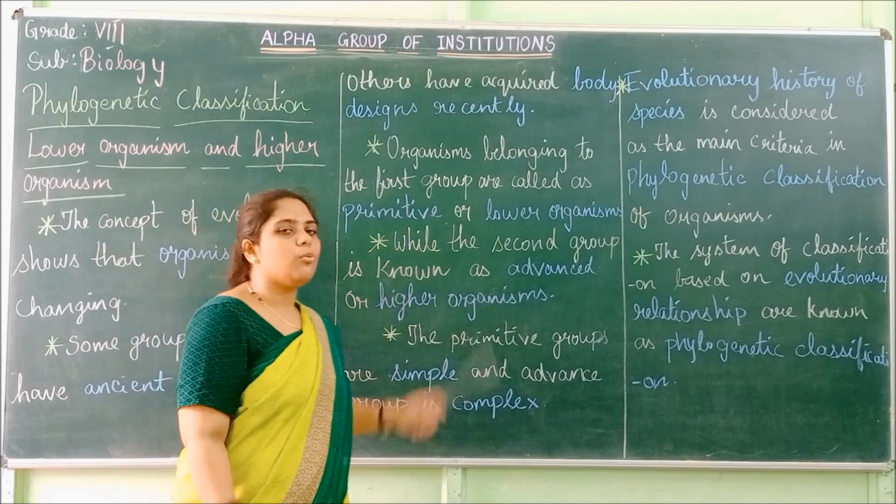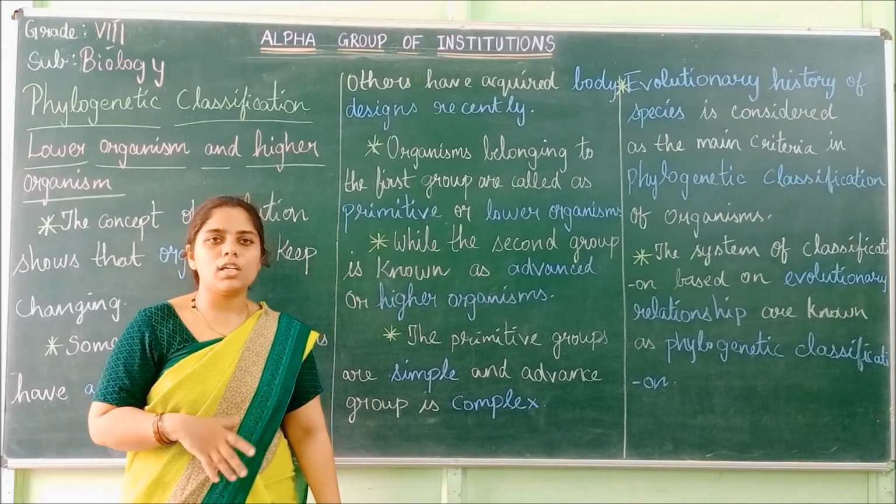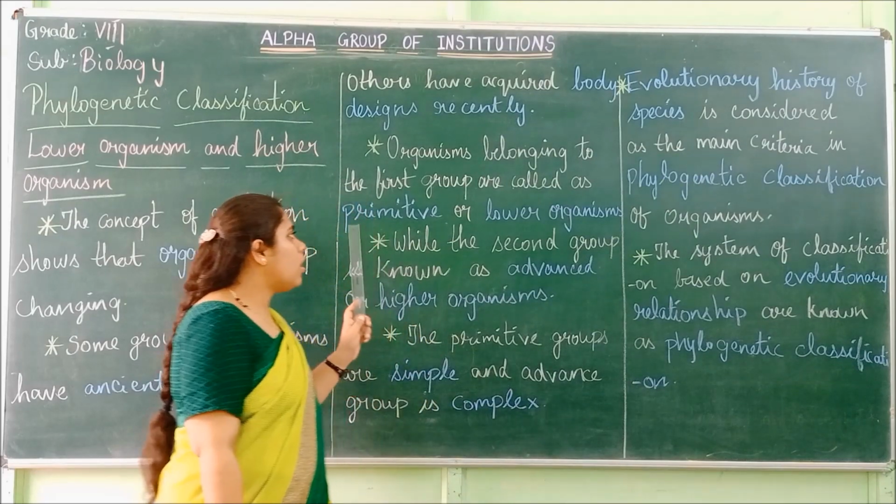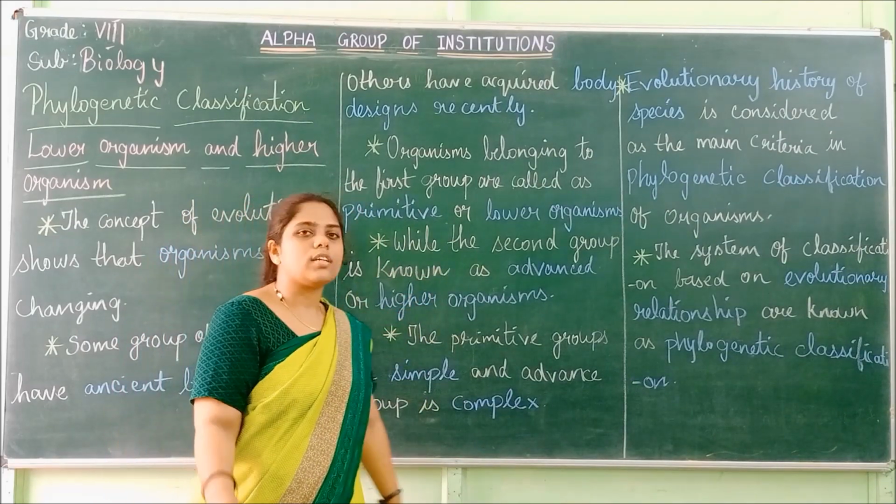The first group, where the organism has kept its body design for a longer period without any change, is called primitive or lower organism.